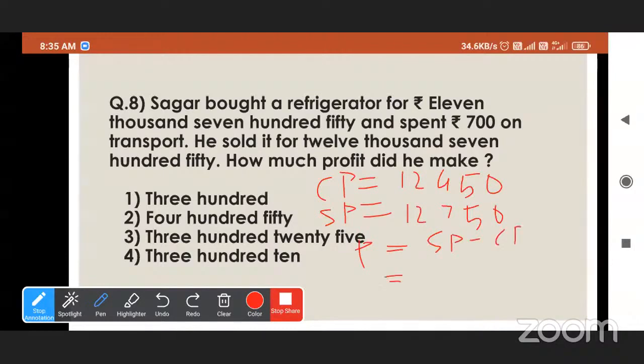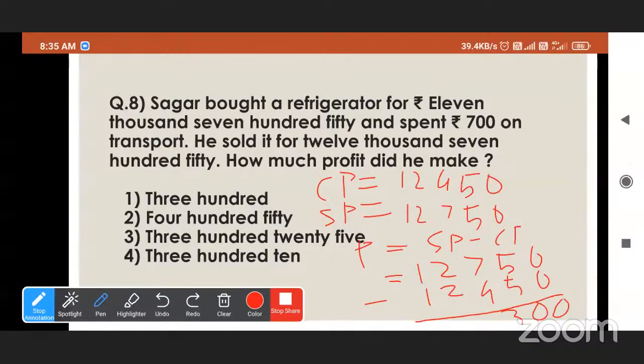Here the selling price is 12,750 minus 12,450. So how much profit is there? Rupees 300. So Ramesh gets 300 rupees profit.